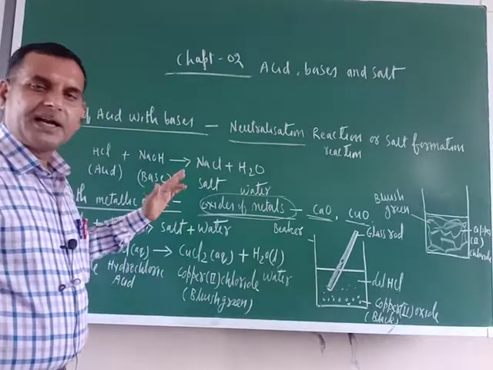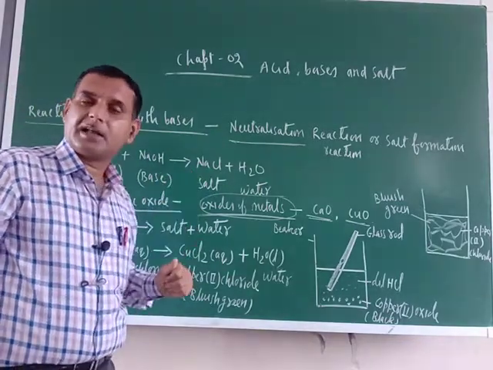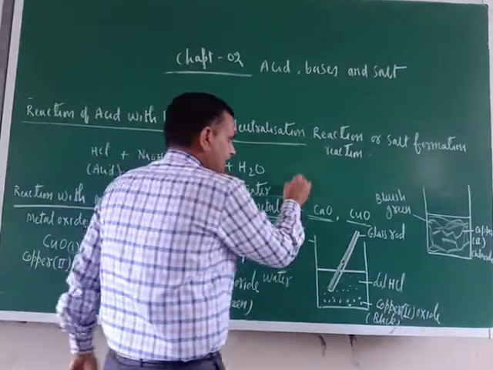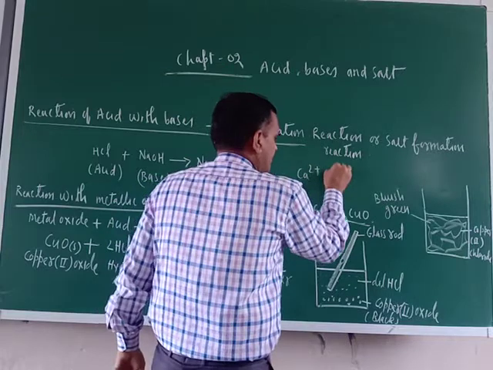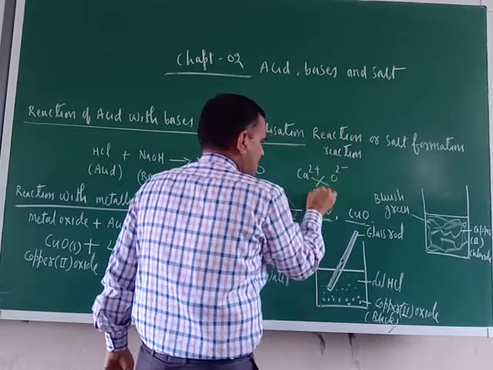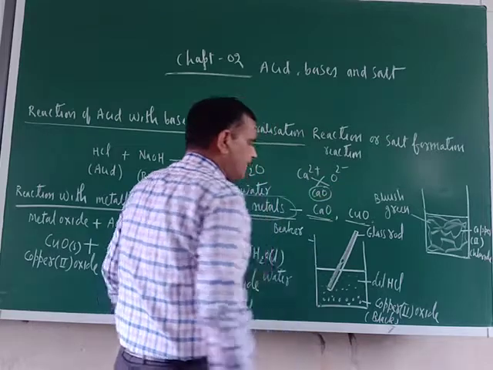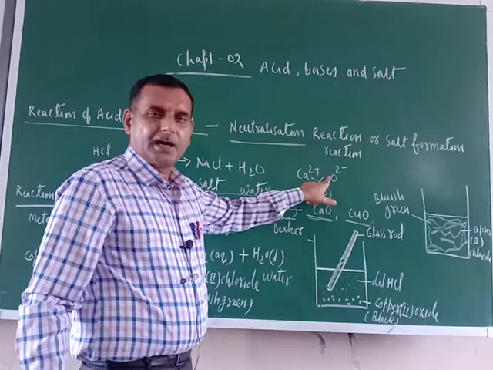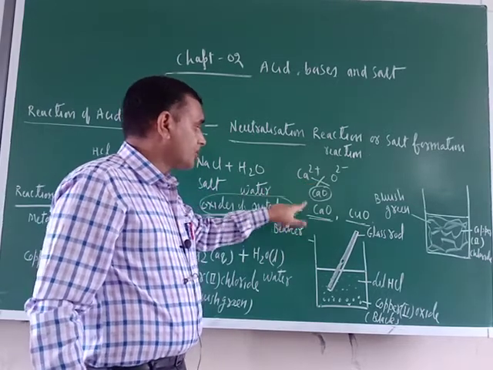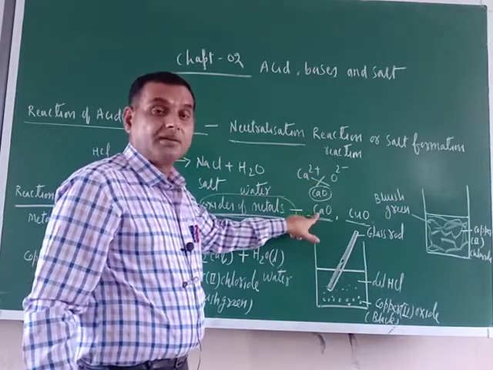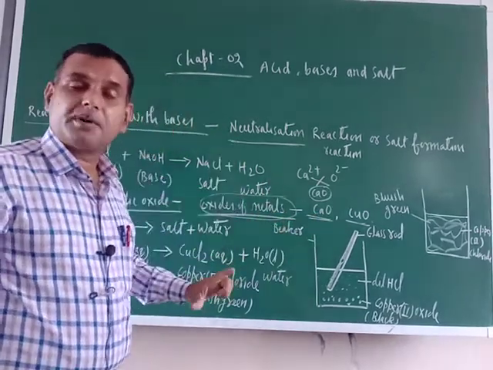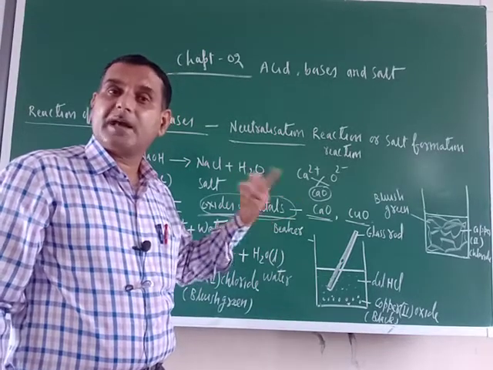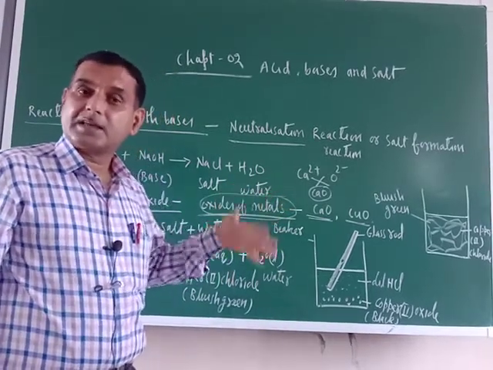Just see, metallic oxides are made of a metal and an oxide ion. Here this is calcium 2 positive, this is oxygen 2 negative. Crisscross this one, this is calcium oxide. Calcium is metal, oxygen is non-metal, but here this is oxide ion. Metallic oxide is a class of compound. Individual names are sodium oxide, potassium oxide, calcium oxide, magnesium oxide, copper oxide, zinc oxide.